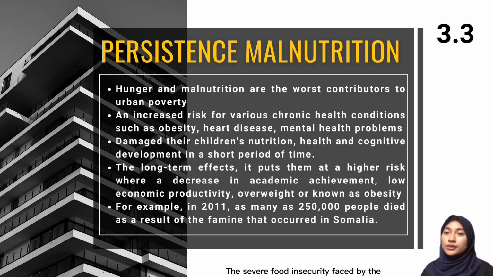The severe food insecurity faced by the urban poor during the crisis had an impact where it damaged their children's nutrition, health, and cognitive development in a short period of time. As for the long-term effects, it puts them at a higher risk where a decrease in academic achievement, low economic productivity, and overweight, also known as obesity, is increasing. These health and nutrition issues are made worse for the urban poor by a lack of access to healthcare, unsafe water and sanitary facilities, as well as a higher exposure to pollutants and air pollution. Once more, these issues negatively impact people living in poverty and widen inequalities in diet and health outcomes.